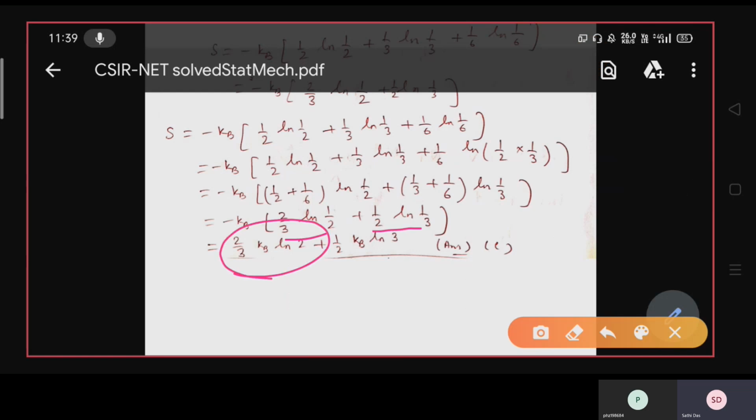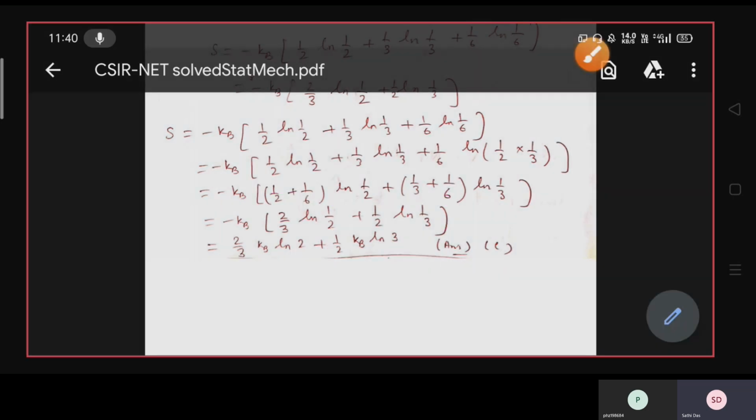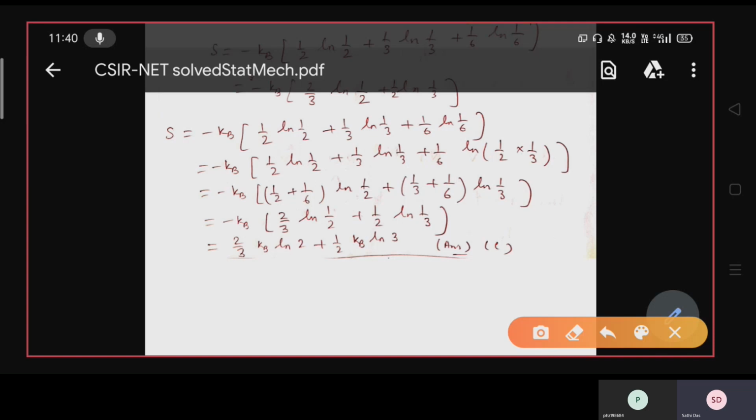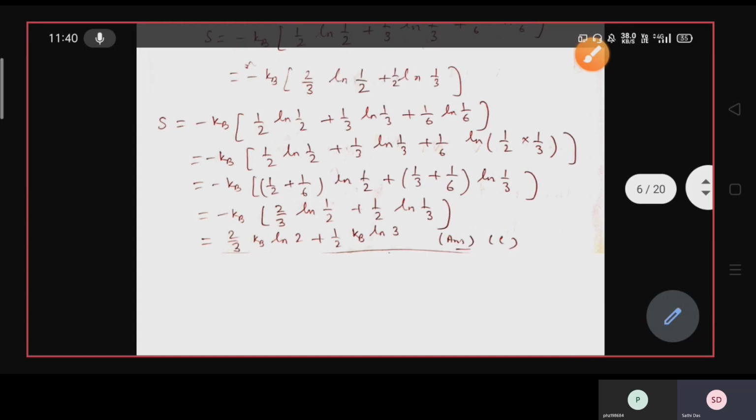So you can write it as 2 by 3 kB ln 2, because ln half is minus ln 2, and minus into minus is plus. And similarly ln 1/3 with the minus sign will become plus ln 3. So the answer is 2 by 3 kB ln 2 plus 1 by 2 kB ln 3.